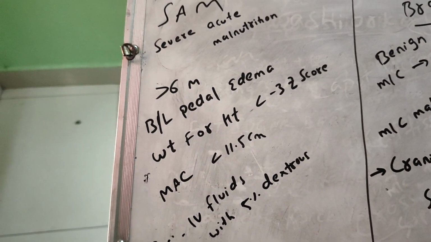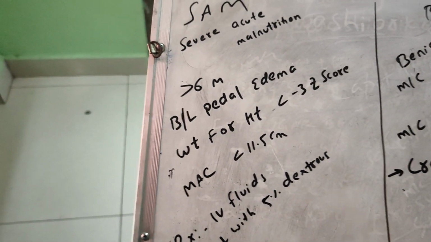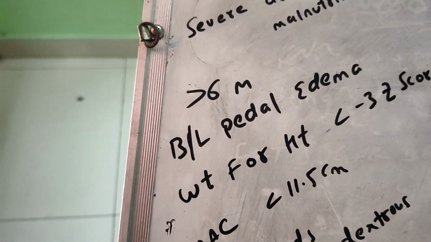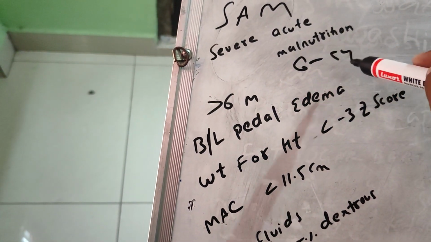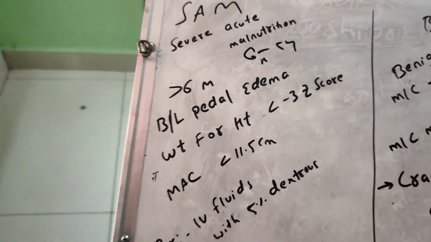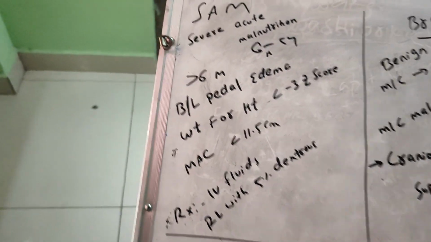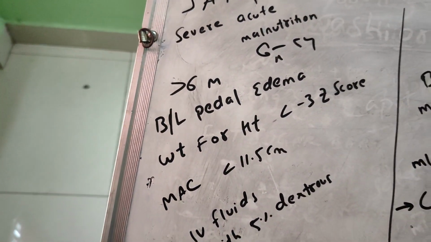In order to diagnose SAM, you have some criteria. The age must be greater than 6 months, that is, 6 months to 5 years, and having bilateral pedal edema.